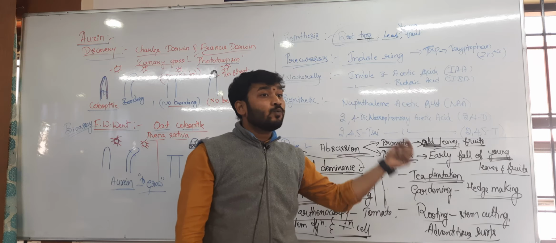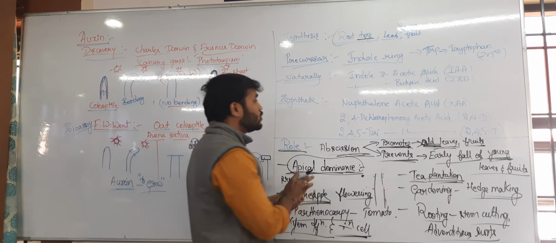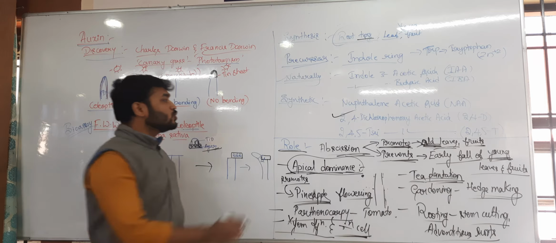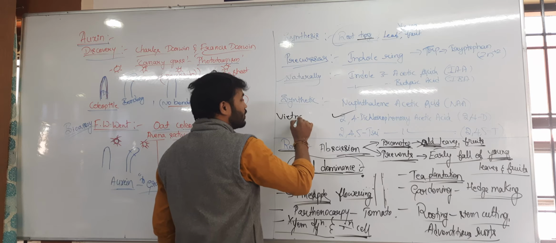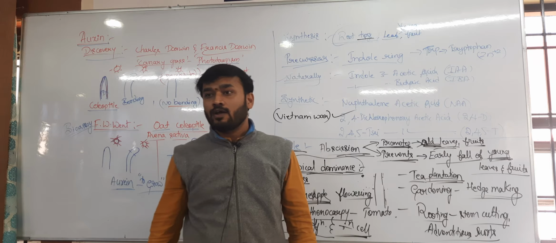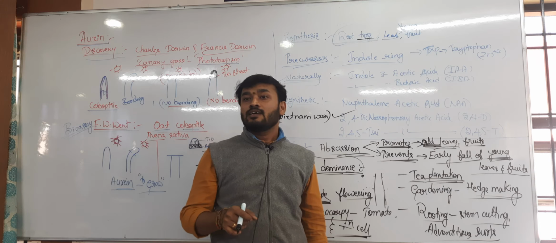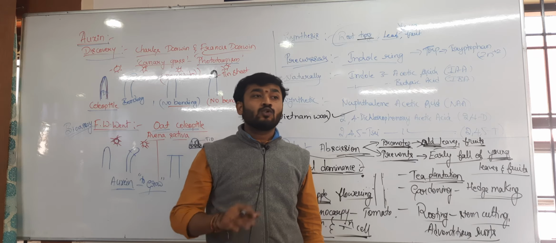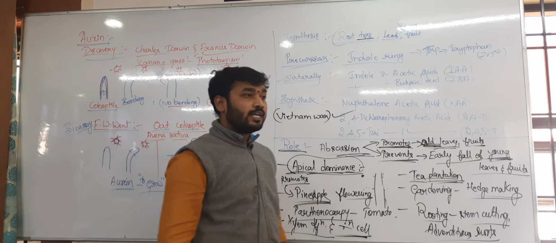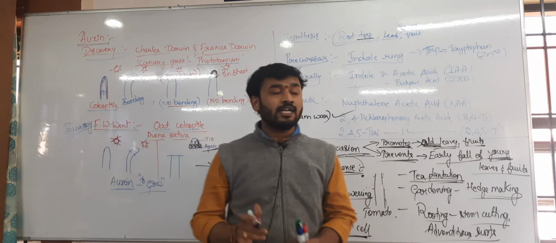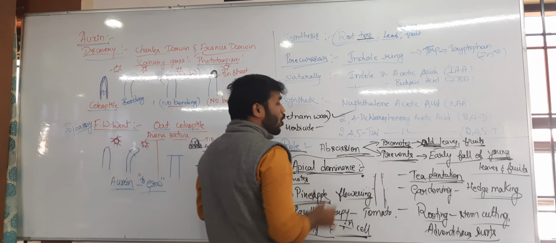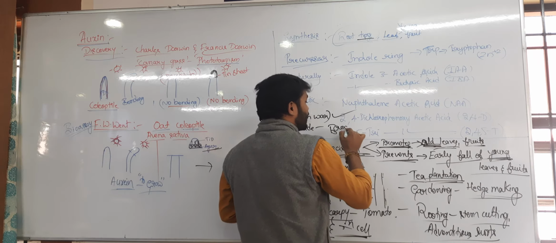But here there is one more major role. What we have said is that 2,4-D was used during the Vietnam War period. Why was it used in the Vietnam War? To remove the weeds, as you said. Yes, it acts as a main weedicide, nothing but a herbicide, more active on broad-leaved plants.